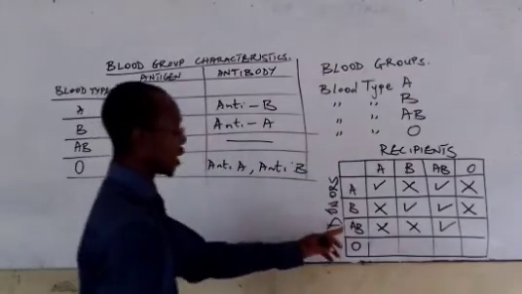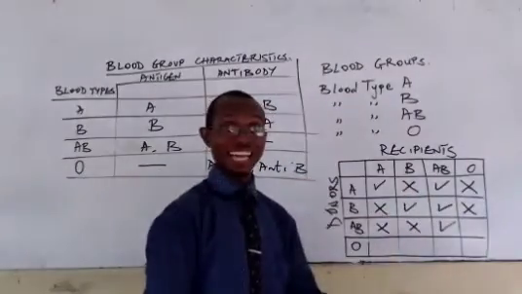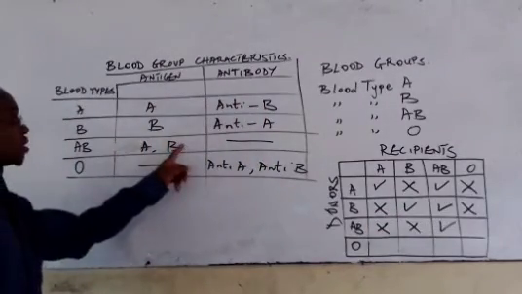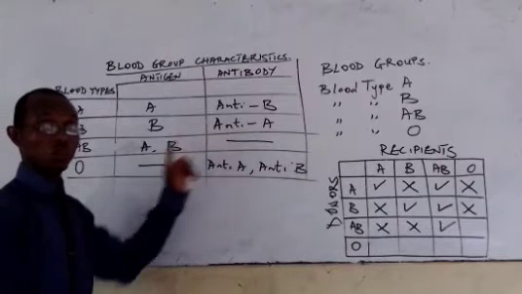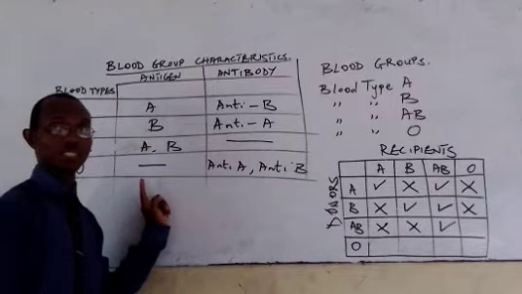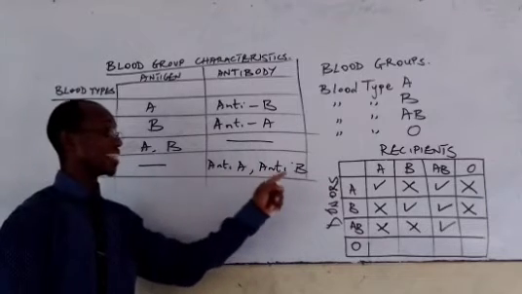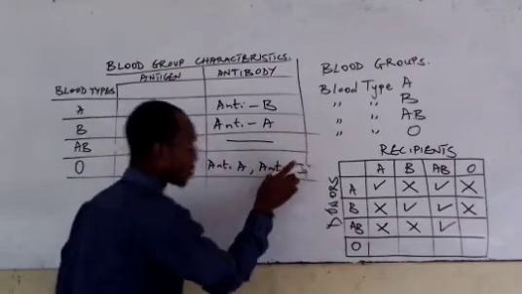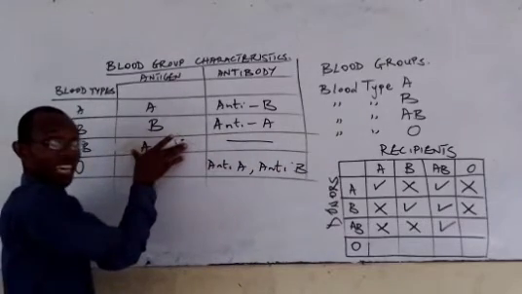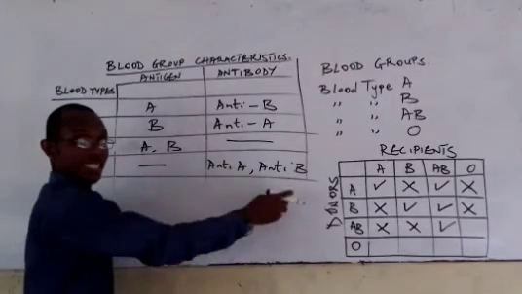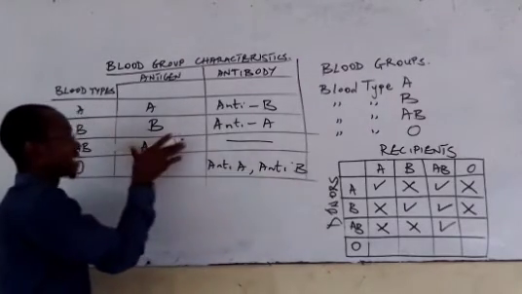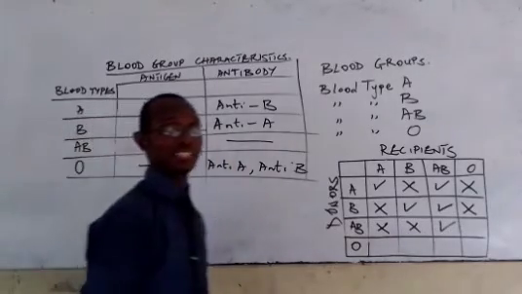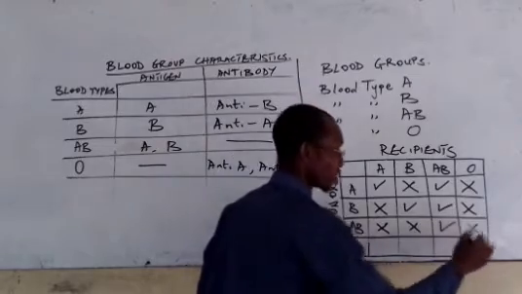And then the last one there, we have AB donating to O. That is absolutely not possible, because AB has antigen A and antigen B but no antibody, while O has no antigen but has the anti-A and the anti-B antibody. So O is against A and against B, and those are the characteristics of the blood group AB. It has the antigen A and the antigen B, and so we say it is not possible.